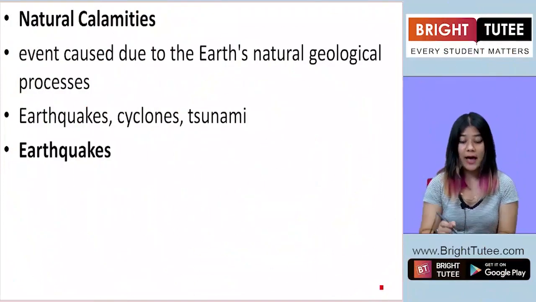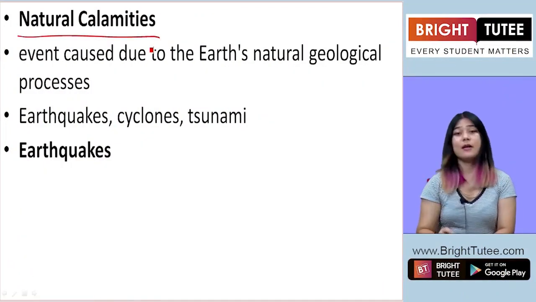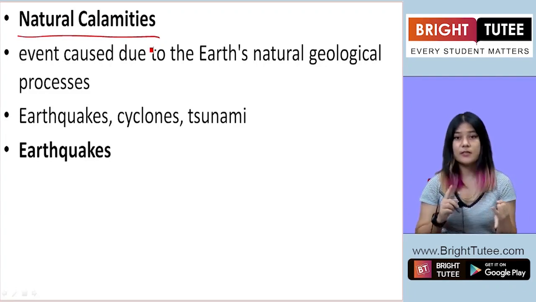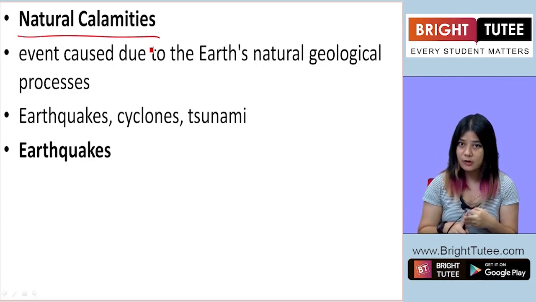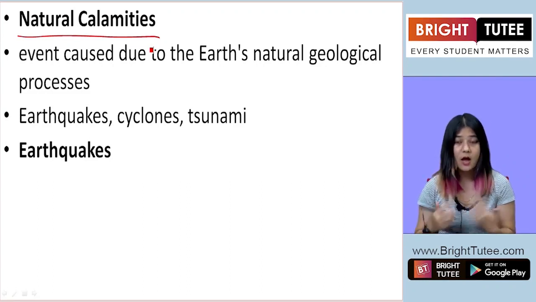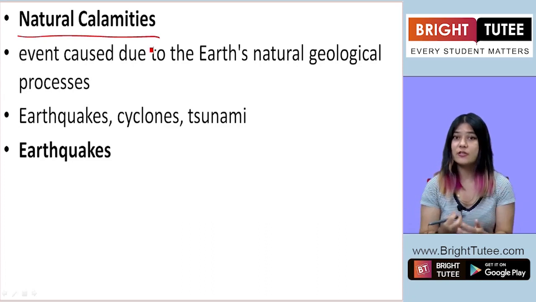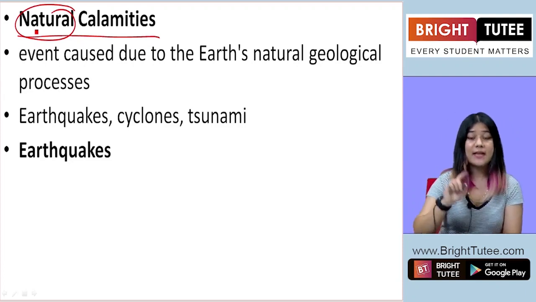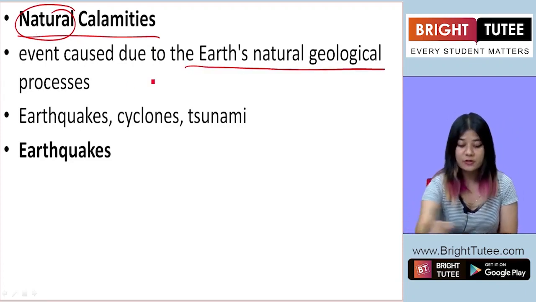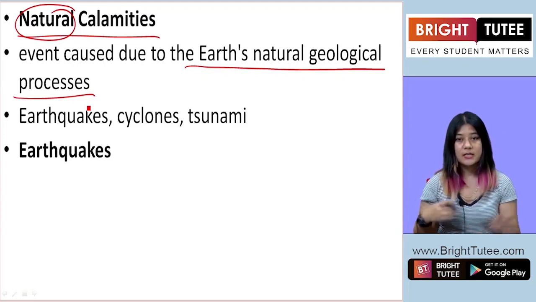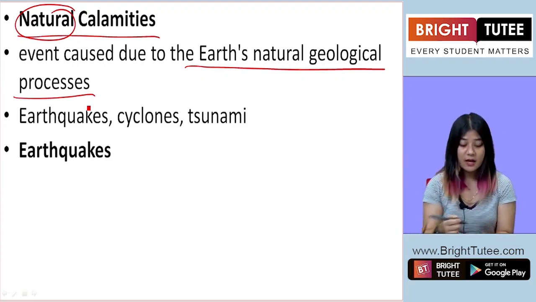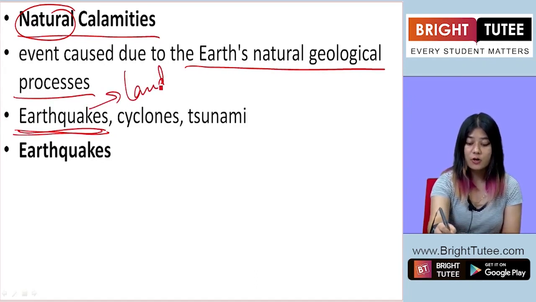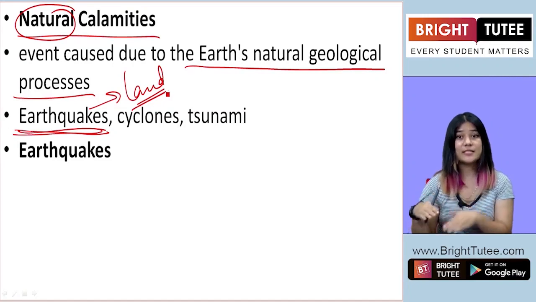Now next we'll look at natural calamities. Natural calamities: we have heard of floods, tsunamis, cyclones, earthquakes, etc. These are all called natural calamities. They are not done by men. They take place naturally as a result of the Earth's natural geological processes. The Earth's natural processes.